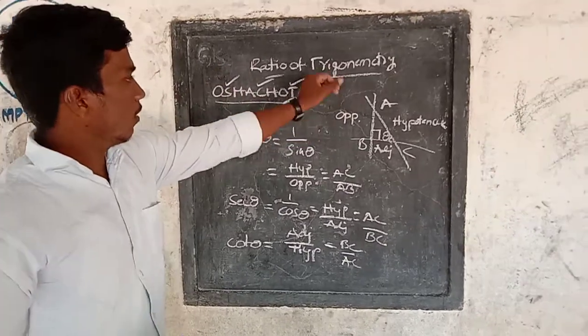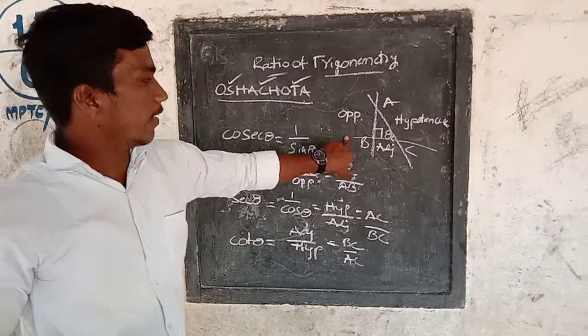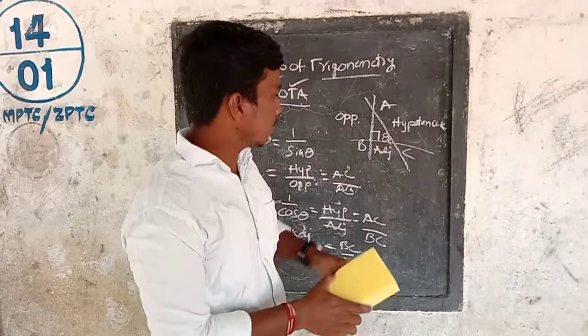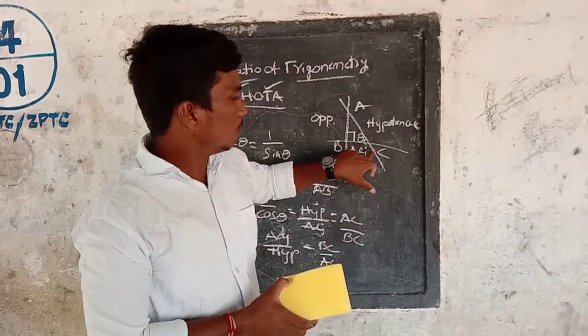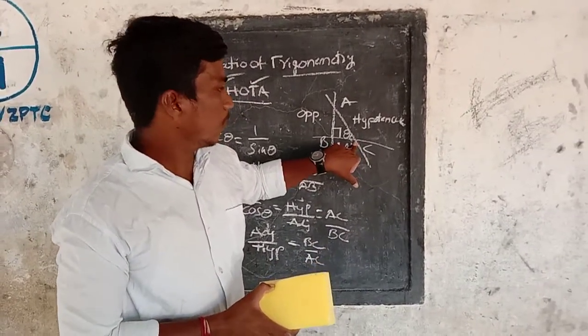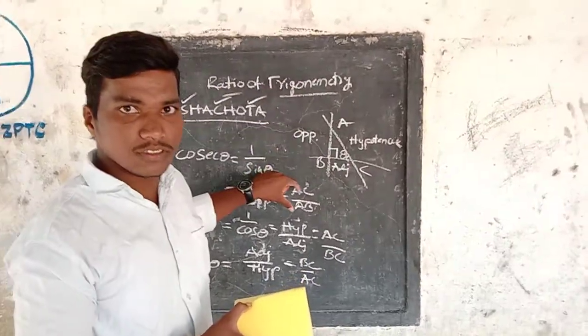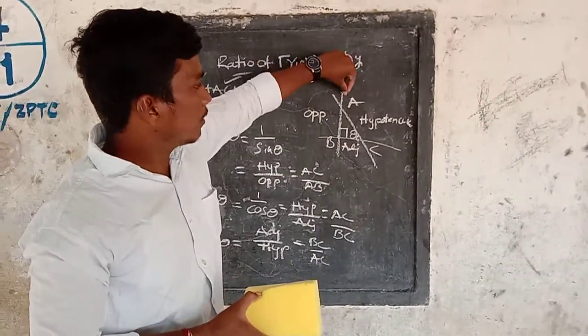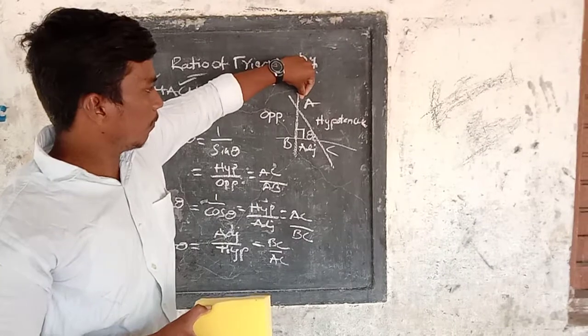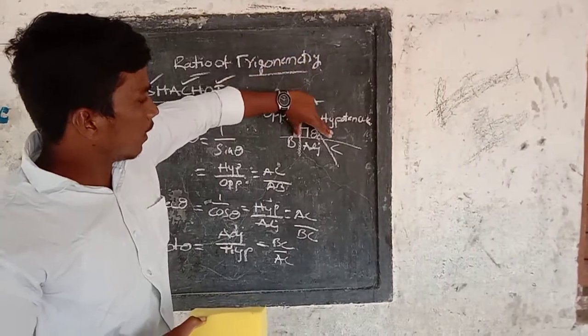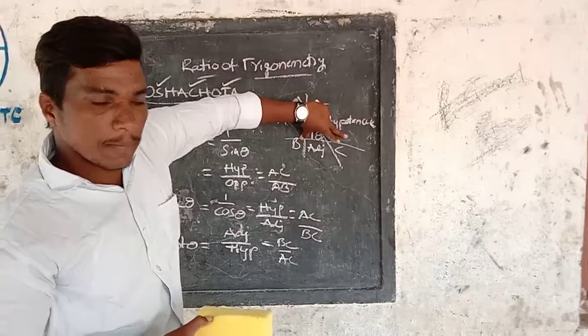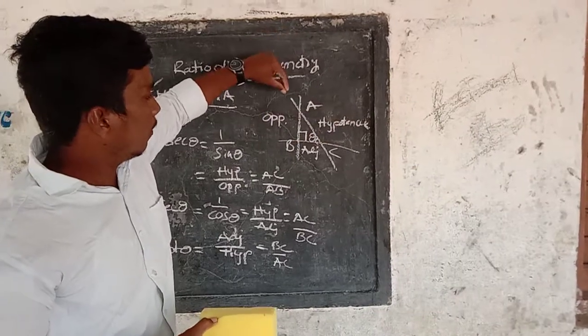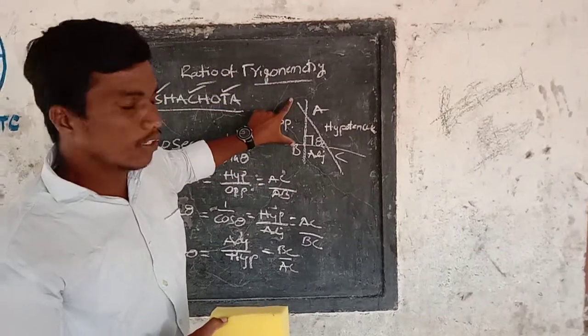Exactly. This is a right angle triangle. In this figure, for example, I would like to see from angle C. Then the opposite side becomes BC exactly, and the adjacent side is AB.